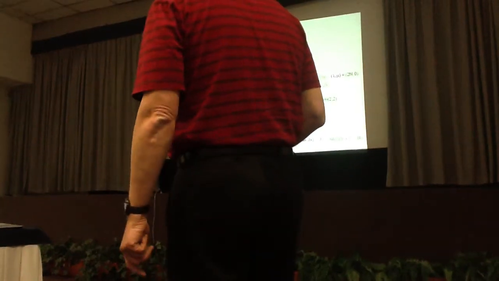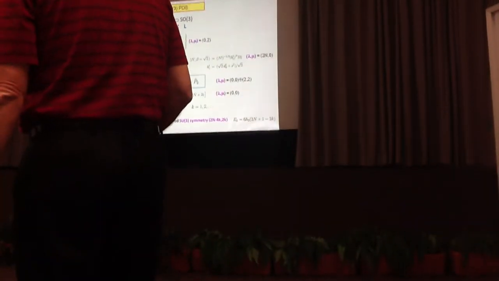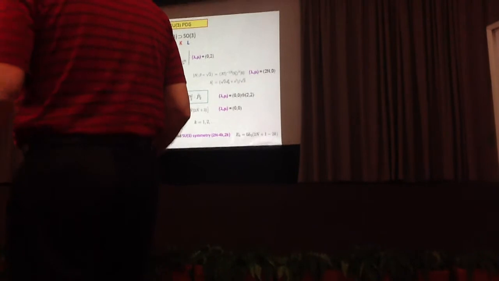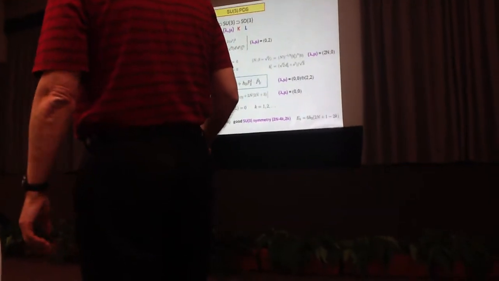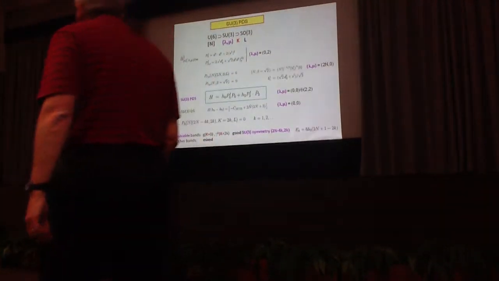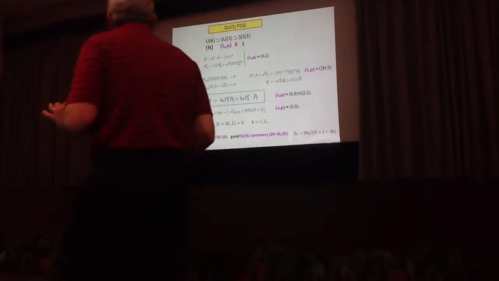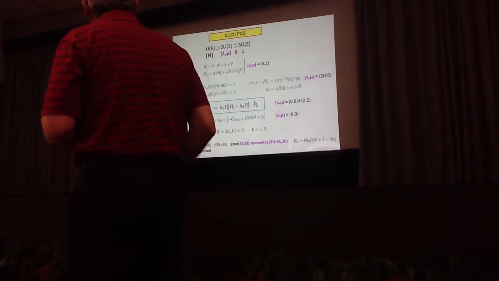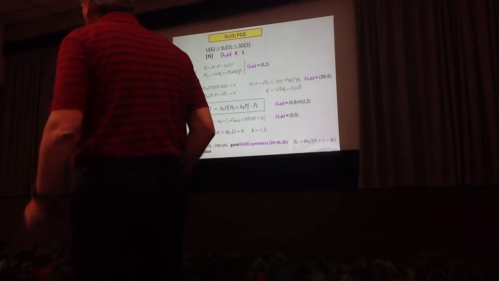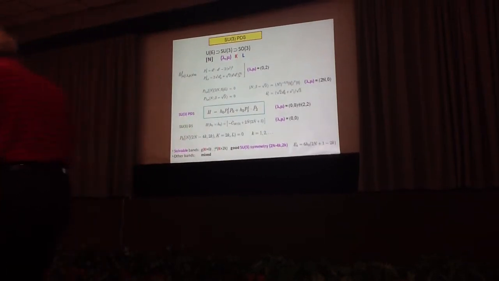In fact, it turns out that not only the ground band is solvable, also all the states in those representations which define the multiple gamma band with maximal K projections continue to be solvable with such Hamiltonians. And so the bottom line is that this Hamiltonian has a subset of states with good SU3 symmetry, which are the states in these bands, but other states are mixed.